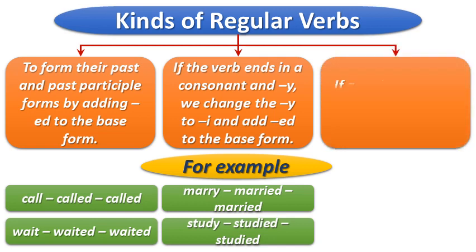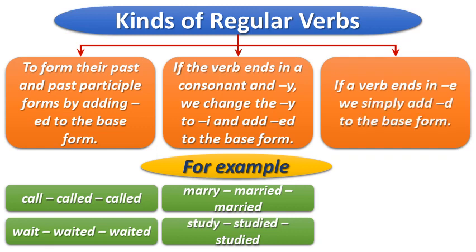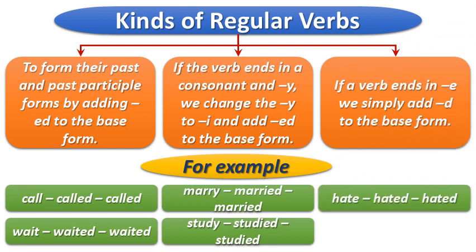Number 3, if a verb ends in e, we simply add d to the base form. I repeat it again. If a verb ends in e, we simply add d at the end of the base verb. To clarify it, let's see some examples. Hate, hated, hated.